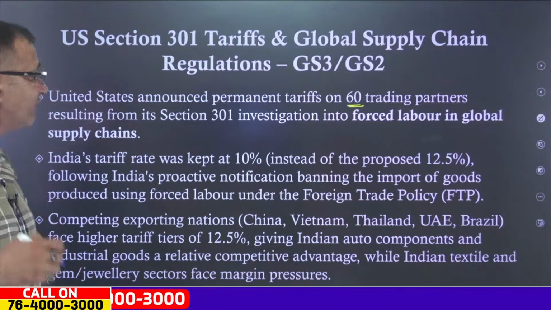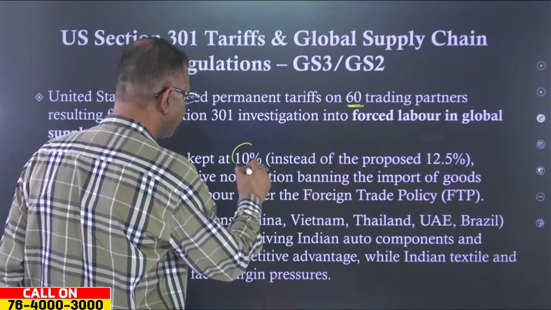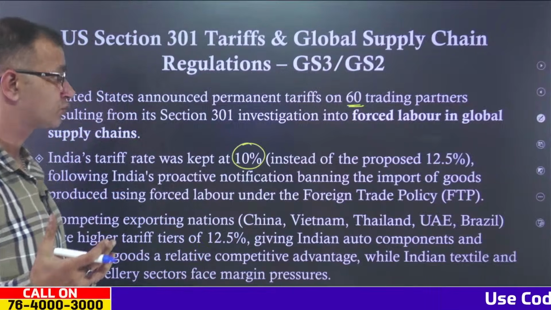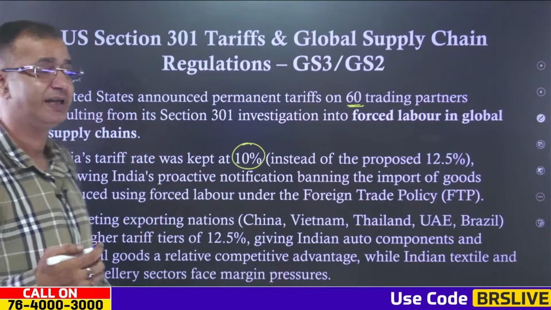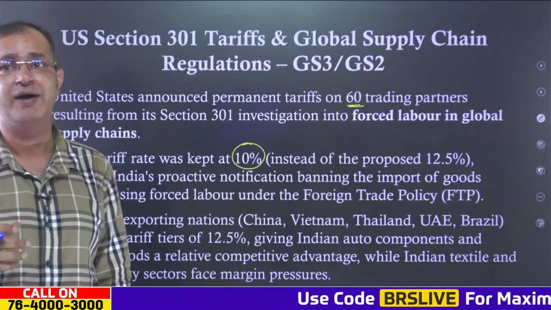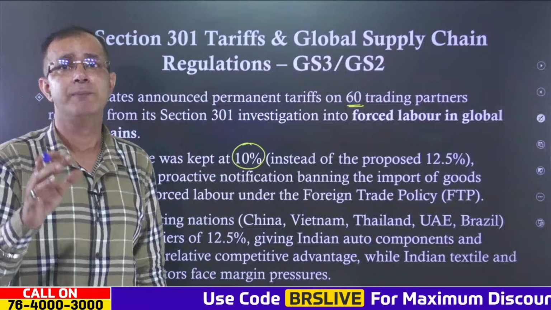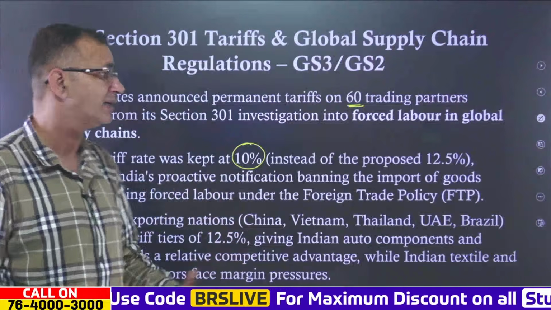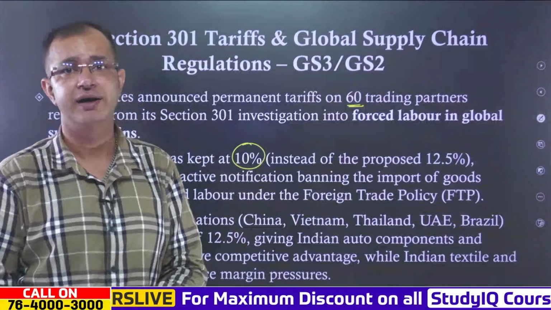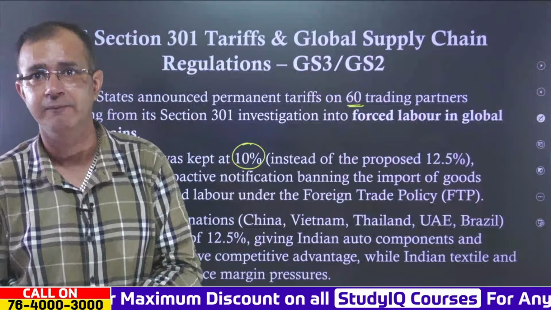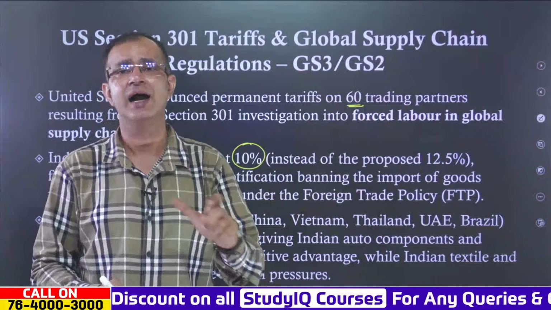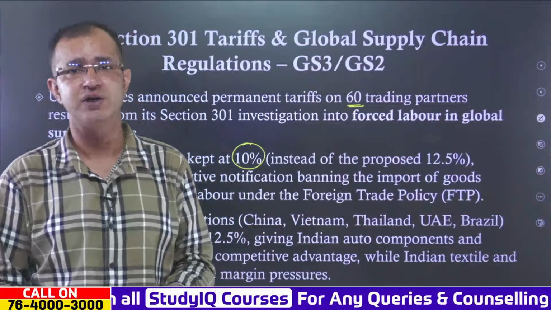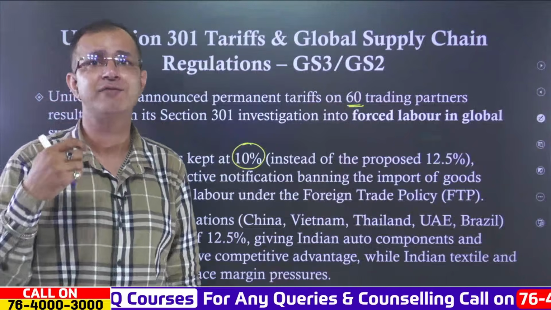Now India's tariff rate was kept at 10%, instead of the proposed 12.5%, because ultimately India has proactively notified a ban on the import of goods produced using forced labor under the FTP, or Foreign Trade Policy, that we have discussed earlier. And that is the reason India has been imposed with a 10% tariff.